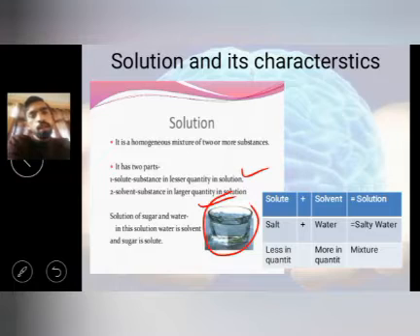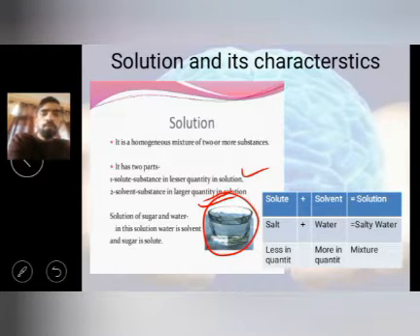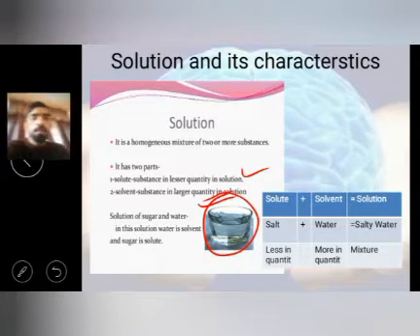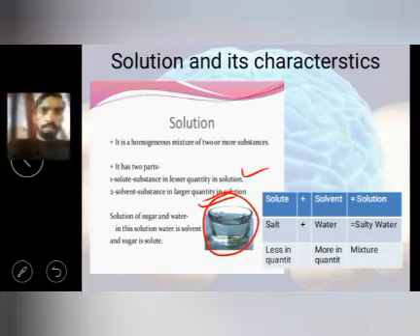So I have already asked the students so many times, please try to learn science by doing. Okay, I am very much happy with some of the students who have done something at home and sent the video to me. I like those videos very much. So you can also make activities related to how to form a solution, what is saturated solution, what is Brownian movement, what is colloids, what is filtration. Today again, with the help of this presentation, I am going to tell you about the filtration method, how to separate the mixture. So you can do those activities at home. They are very simple activities that we can conduct at our home level.